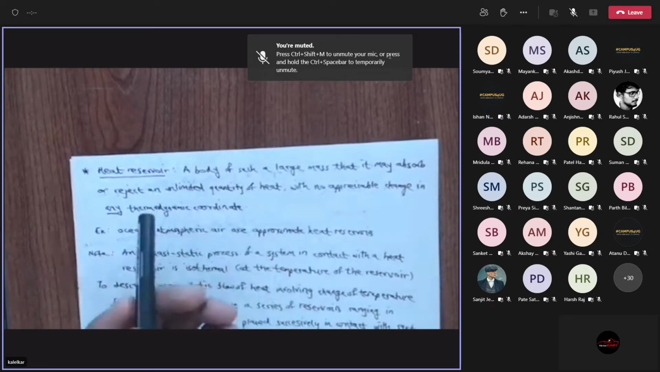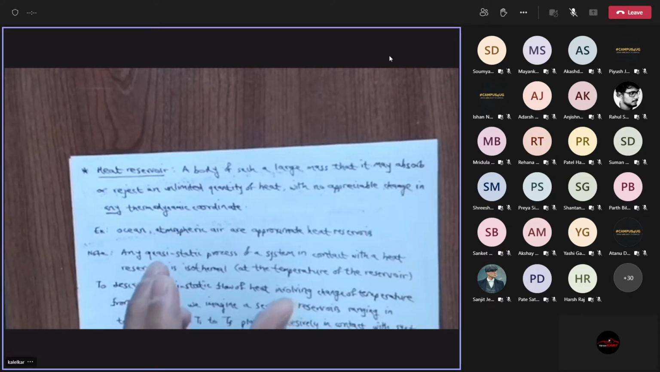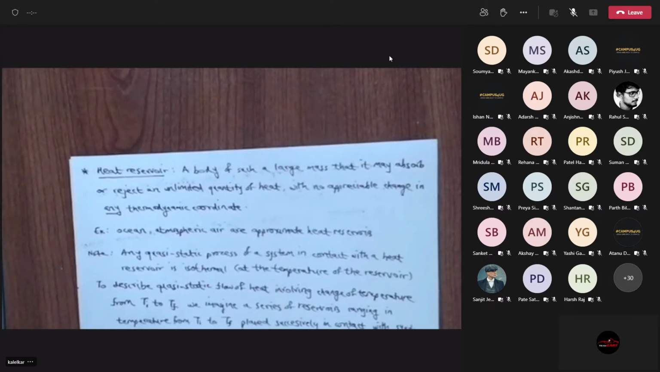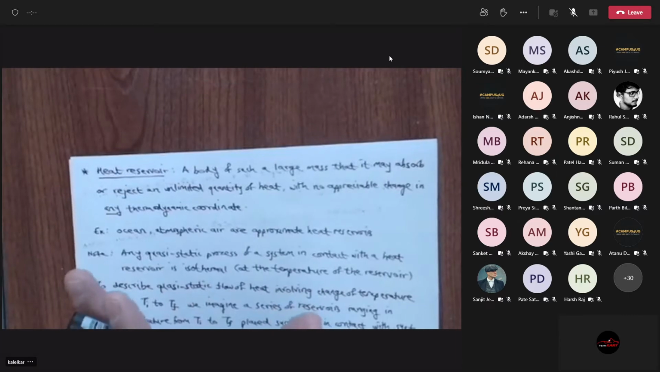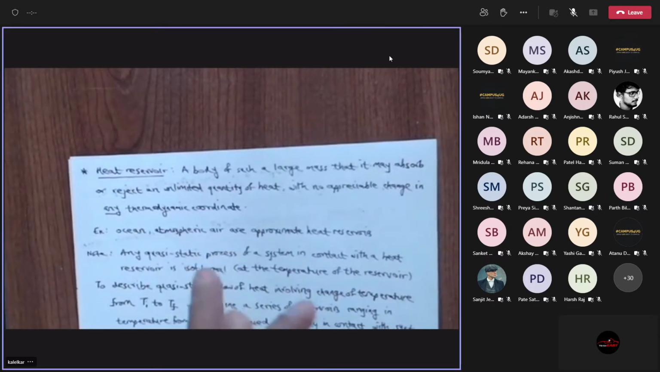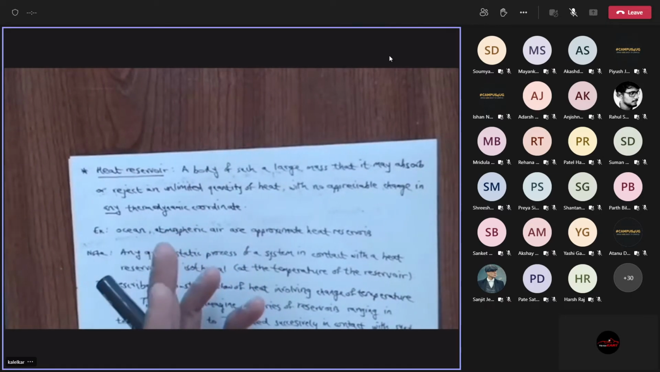Okay, so what is an example of a heat reservoir? For example, the ocean. If I take an ice cube and throw it into the ocean, what is the change in the temperature of the ocean? It's not zero, but it's negligibly small. So I can say the ocean is a heat reservoir for the ice cube, because when I throw the ice cube in, there is a virtually negligible change in the temperature of the ocean.